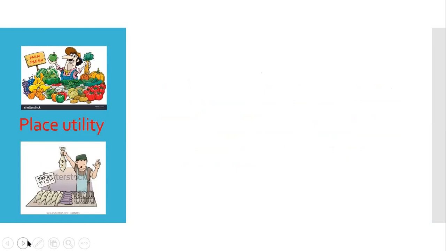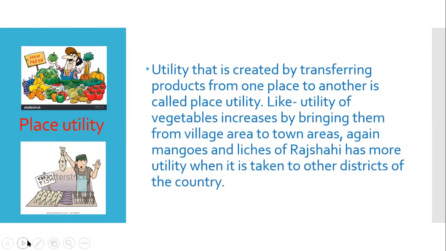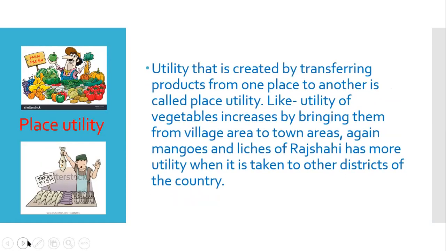Now place utility. What is place utility? Utility that is created by transferring products from one place to another is called place utility. Like in the picture, we see there are a vegetable seller and also a fish seller.